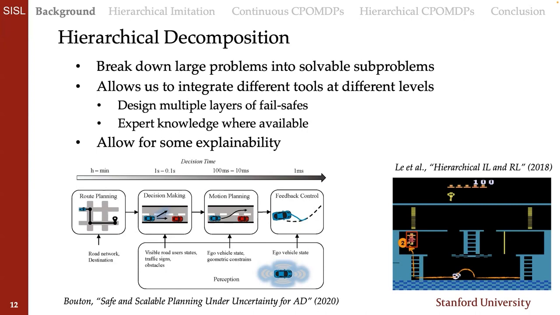So for example, in autonomous driving and also in autonomous mobile robots dating back 50 years, a good hierarchy would be to do high-level route planning, mid-level decision-making, low-level motion planning, and lowest-level feedback control. Again, this allows us to use multiple layers of fail-safes and insert expert knowledge where available, but also it allows for explainability, which could be nice in building trust in autonomous systems.